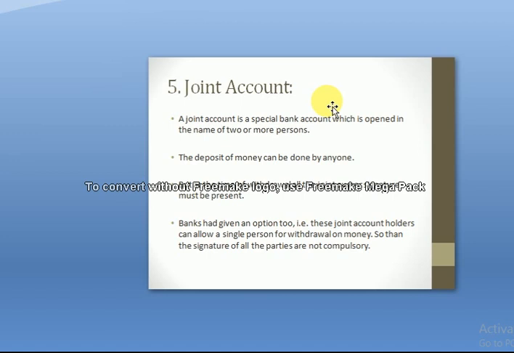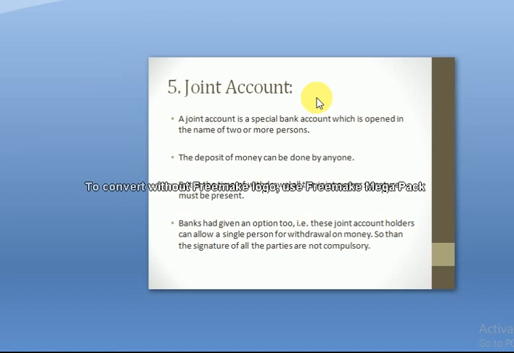The minimum number of account holders is two, and the maximum may be any. A joint account is a special bank account opened in the name of two or more persons, so at least two persons should be the customers of this account.